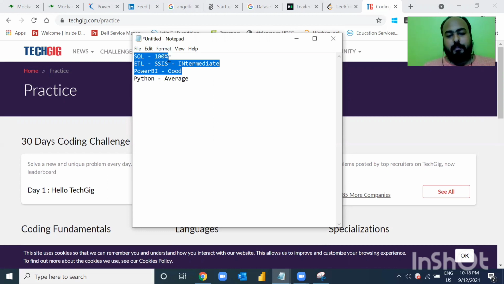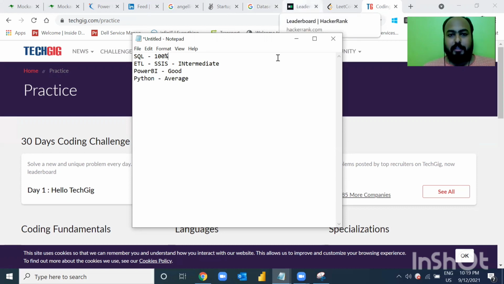So SQL, right? It is the oldest programming language, not oldest, I will say, but in terms of database management, this is the most popular language that has been there, right? And most of the people know this. So if you want to level up the game, you should be giving more than 100% of your effort towards learning SQL. Learn SQL and then practice on these websites. It will help you with your concepts, and the confidence that you will get will help you in clearing the interviews.